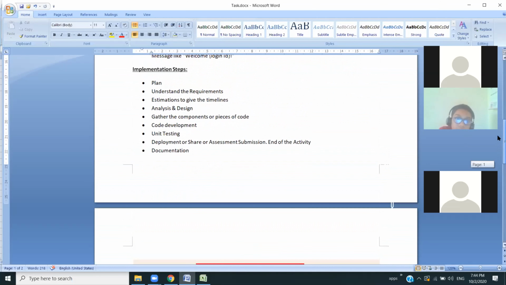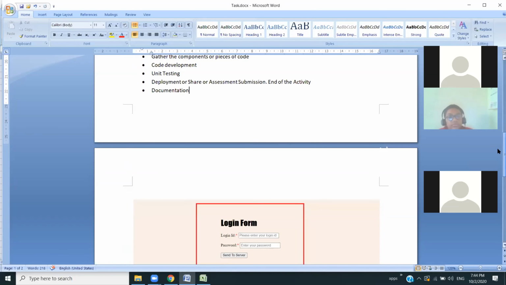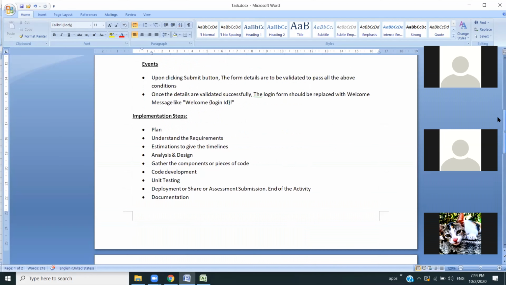This is one task which will take a lot of time for you to complete, because you are going through all the life cycle processes of the project. These are all the project life cycle.